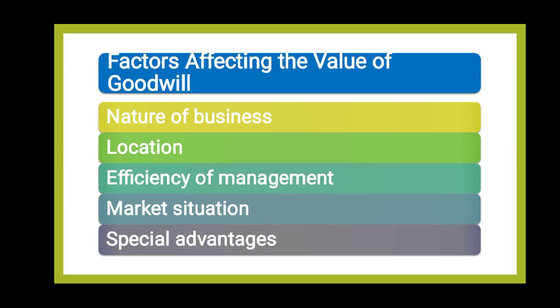Next point is market situation. If the firm is enjoying the benefit of monopoly or has fewer competitors in the market, it means it is enjoying more profits. So more will be the value of its goodwill.